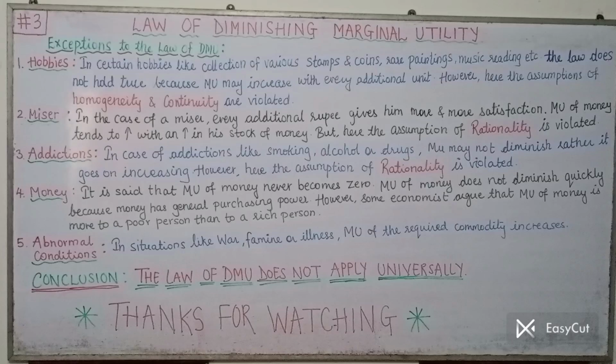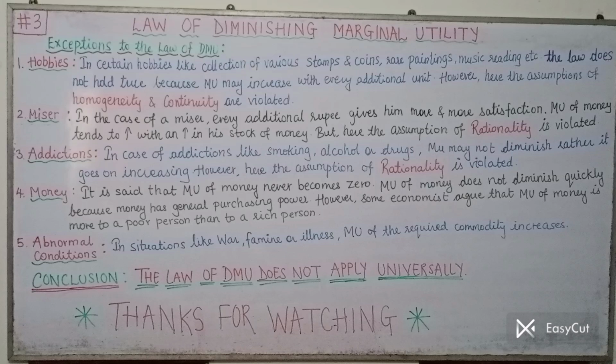Today is the third lecture of the law of DMU wherein we are going to discuss the exceptions to the law. So let us start. Exceptions to the law of DMU. Exceptions mean the following are the cases or things in which the law of DMU will not apply. The law of DMU does not hold true in the following cases, and such cases are called exceptions to the law. I hope you got the meaning. So let us start with exceptions to the law of DMU.